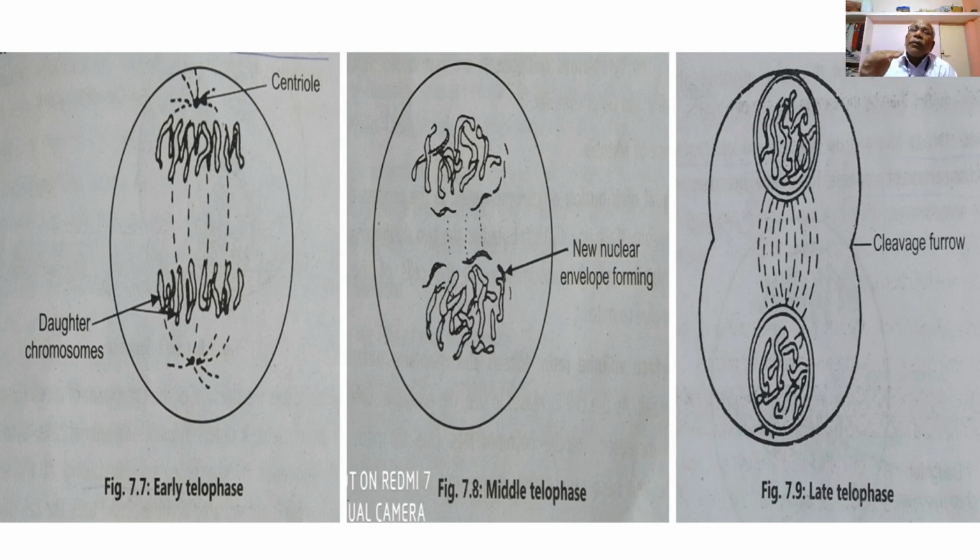with approximately equal amounts of cytoplasm and a daughter nucleus. So this is the diagram showing early telophase, then middle telophase, and the later telophase. So this is about the process of mitosis.